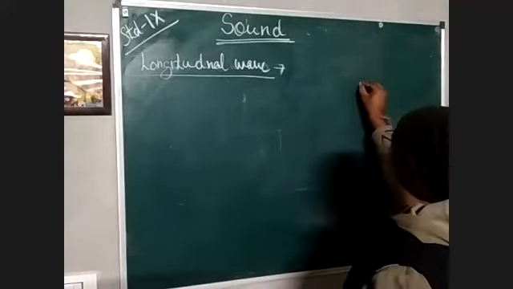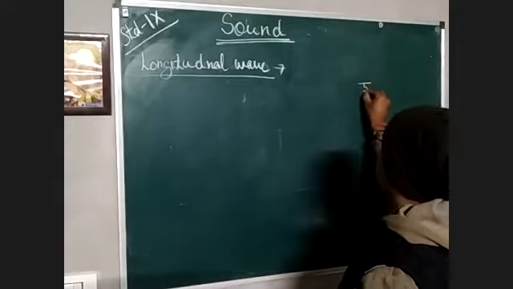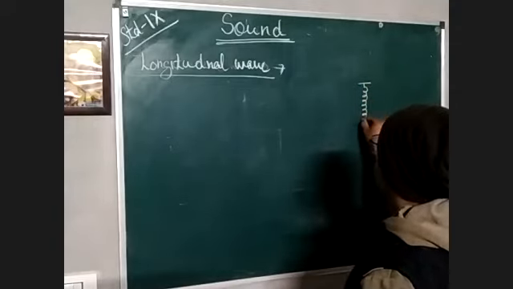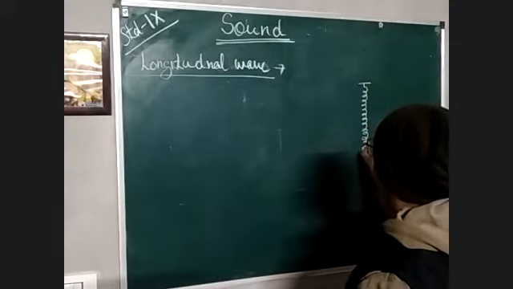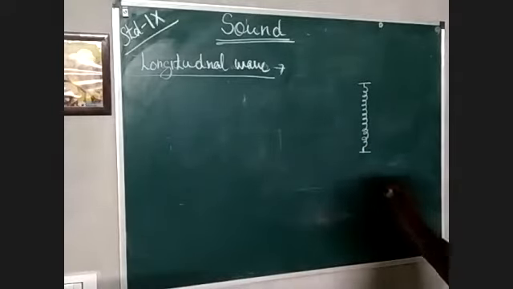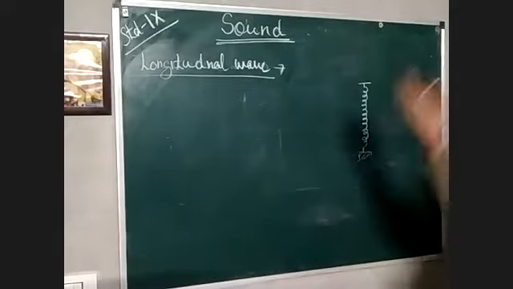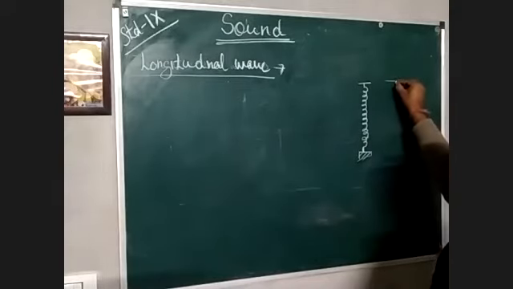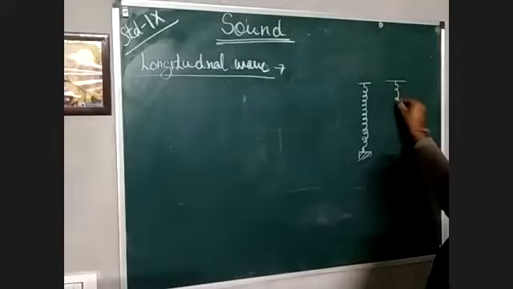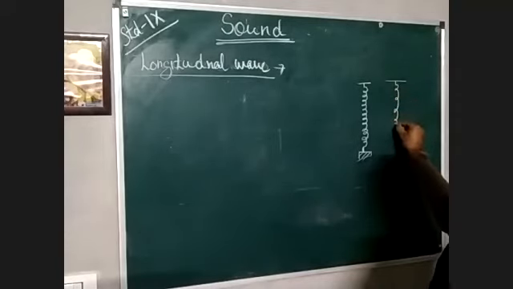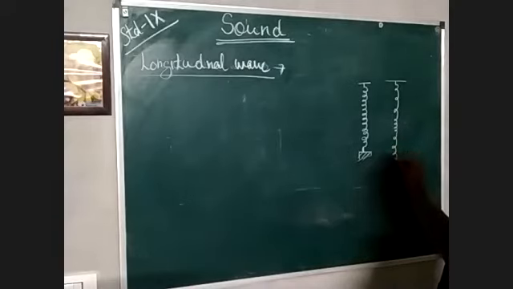Now, what is an example of a longitudinal wave? If I tie a spring to this point, like this, and I add a weight over there, and I push it down, then it will go up. When I repeat it, we will observe different kinds of regions.